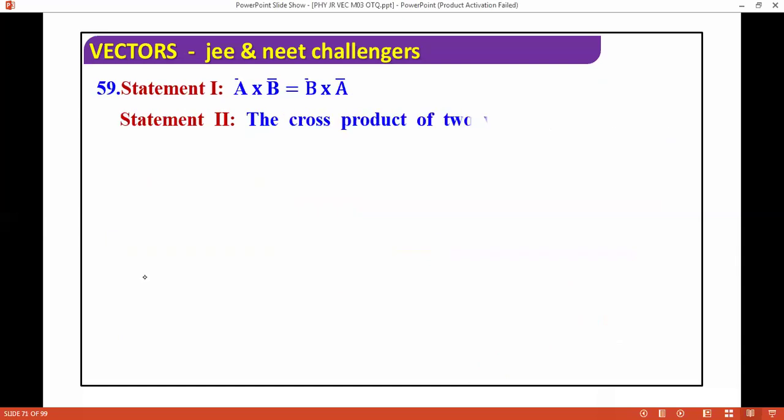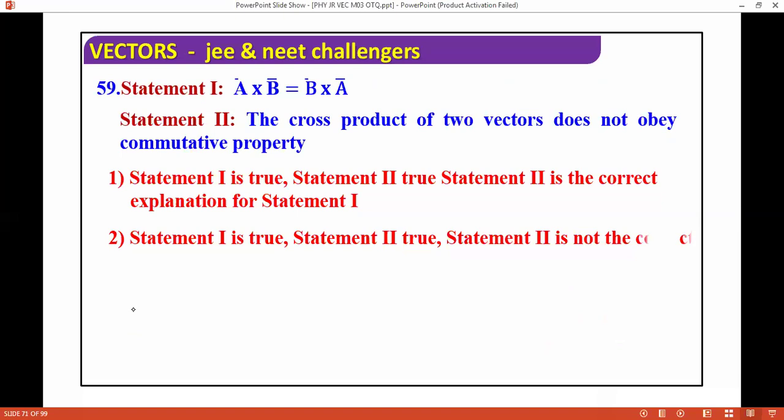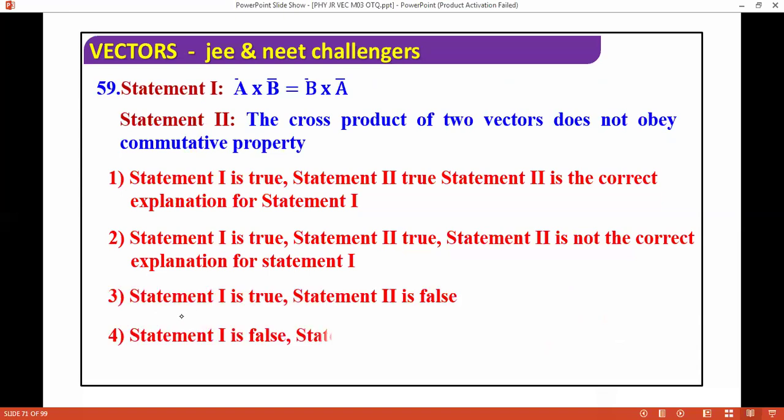A cross B is B cross A is wrong. Cross product does not obey the commutative property. If you change the order, it will change. So second is correct.